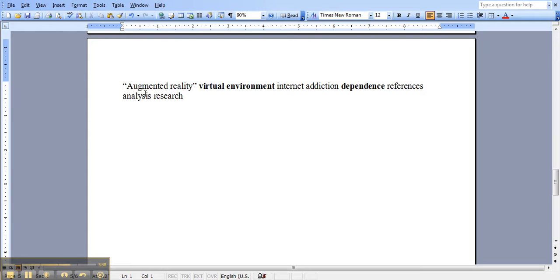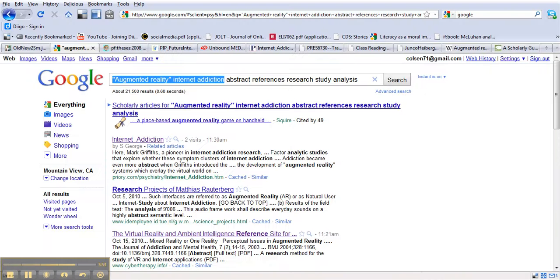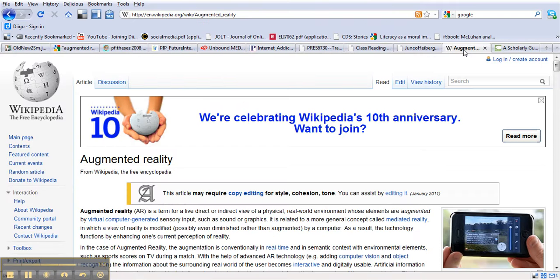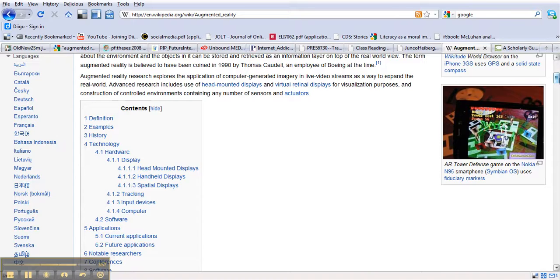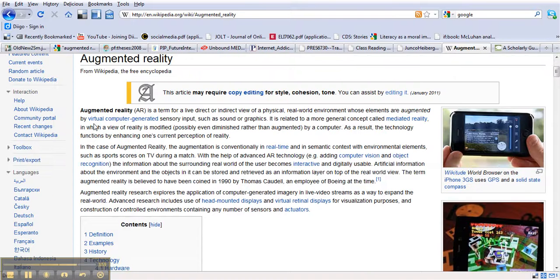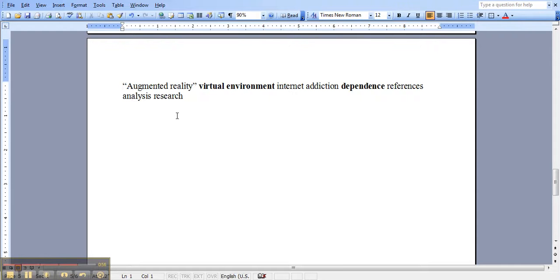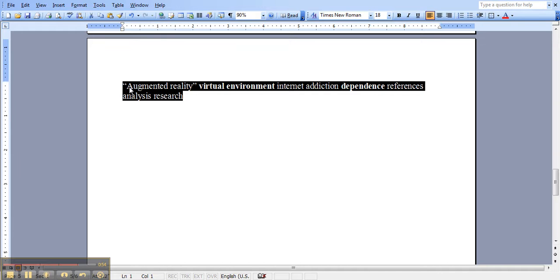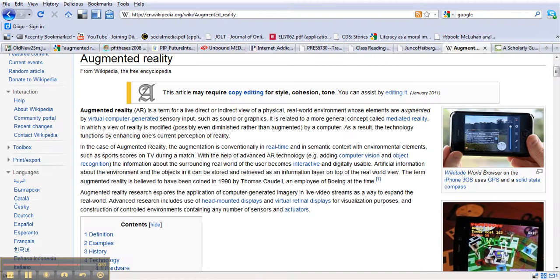So I just added synonyms of augmented reality, and just to let you know how I did it, I typed augmented reality into Wikipedia. I looked at the first 2 sentences and I saw these words. Did the same thing with addiction. Wikipedia can be used as a thesaurus, as we can see here. Just right in here I found the words environment and virtual. There's environment. They sounded good. And so what we can do is we can take this, put it into Google,